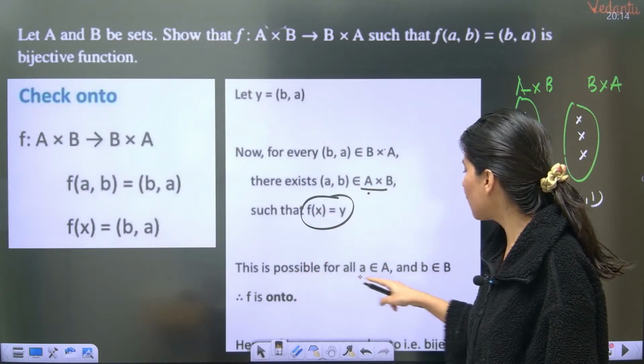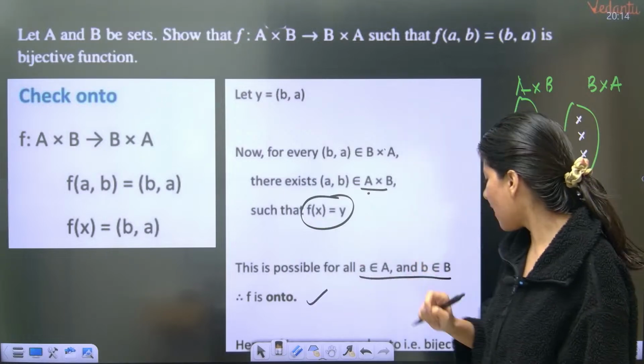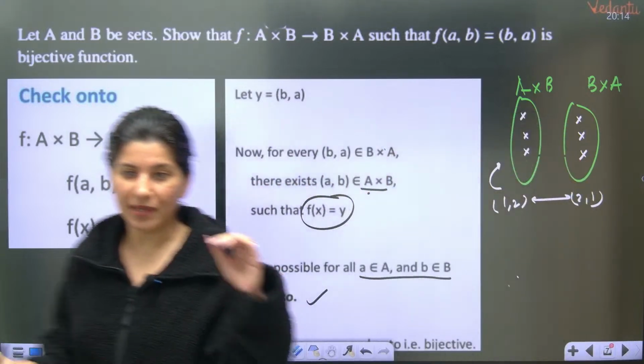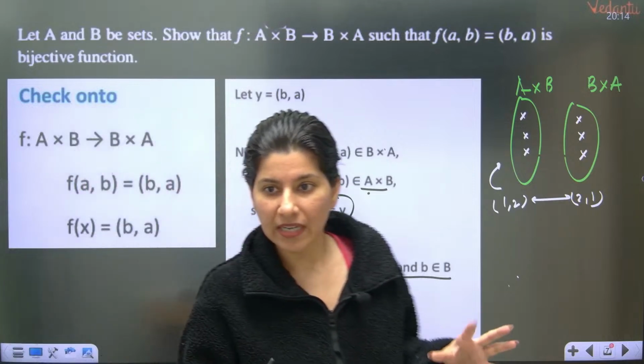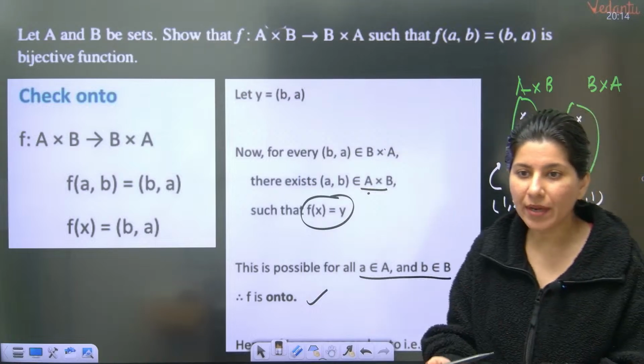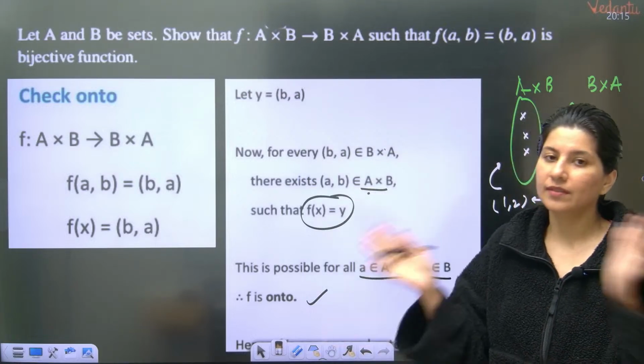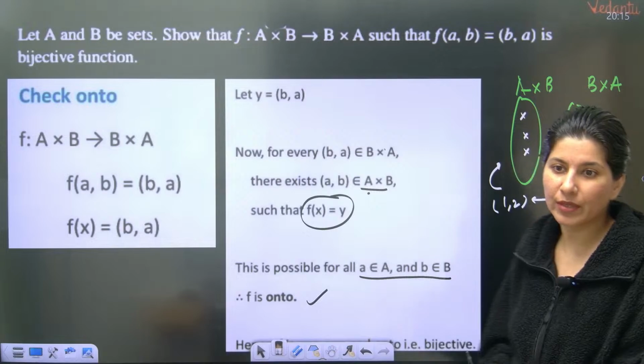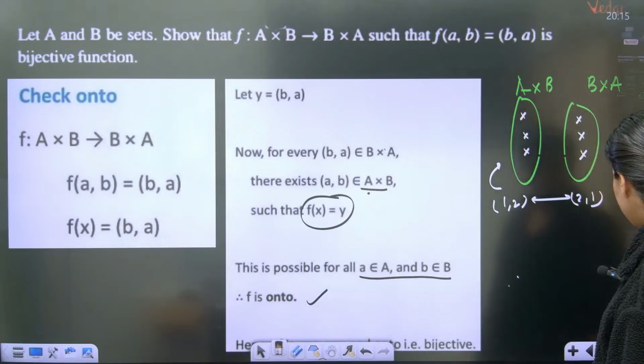That is possible for all values. That is why f is onto. And if this is one-one and this is onto, that means this is a bijective function. Okay. Yes. All right. Clear.